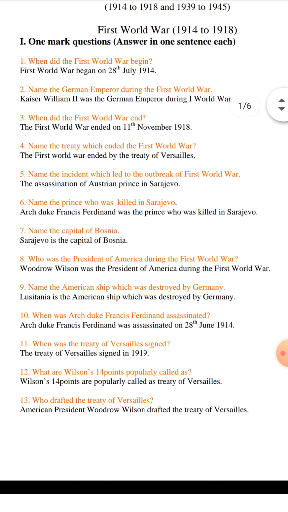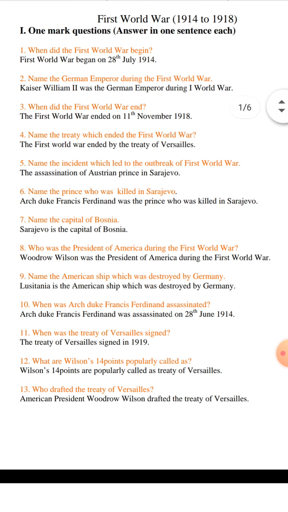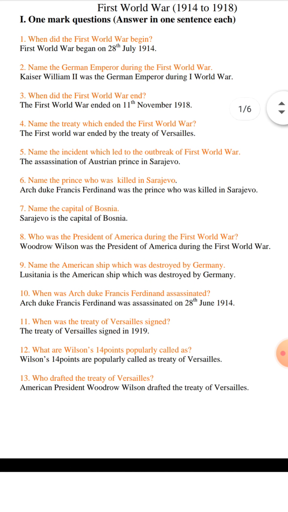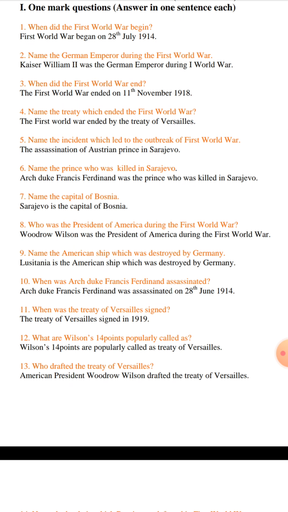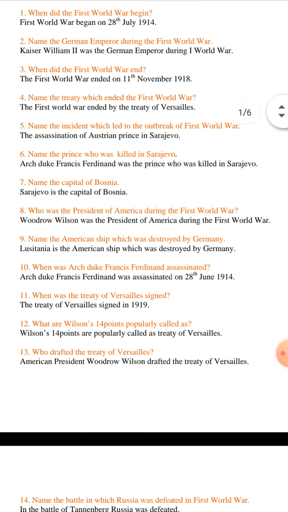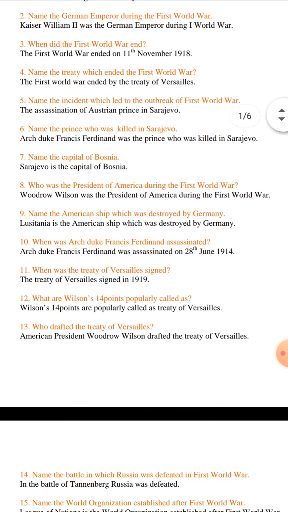Name the treaty which ended the First World War. The First World War ended by the Treaty of Versailles. Name the incident which led to the outbreak of the First World War. The assassination of the Austrian prince in Sarajevo. Name the prince who was killed in Sarajevo. Archduke Francis Ferdinand was the prince who was killed in Sarajevo. Name the capital of Bosnia. Sarajevo is the capital of Bosnia.